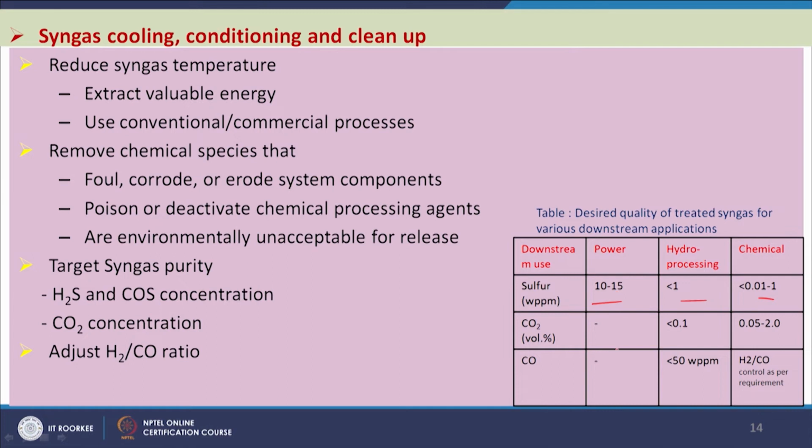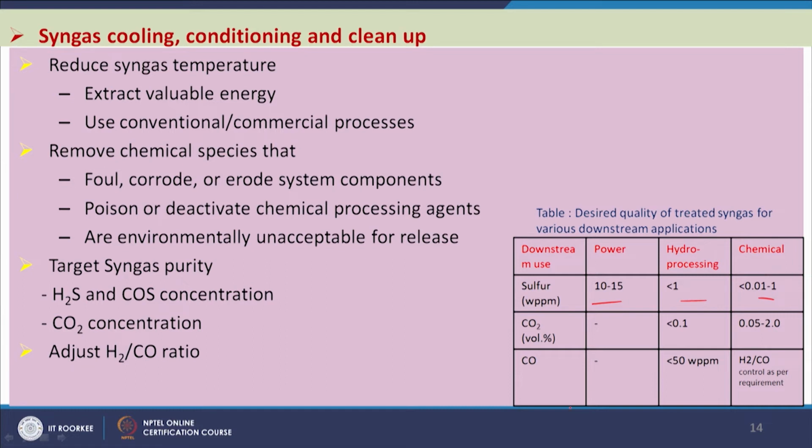For chemical applications more purity is required, but for power applications less sulfur removal is needed. Carbon dioxide similarly: for power there is no requirement, but for hydroprocessing more purity is needed. Less than 0.1 volume percent and 0.05 to 2 volume percent carbon dioxide is needed for chemical synthesis, and CO similarly should be less than 50 ppm, and H2/CO is controlled as per the requirement for the type of chemical we are interested to produce.